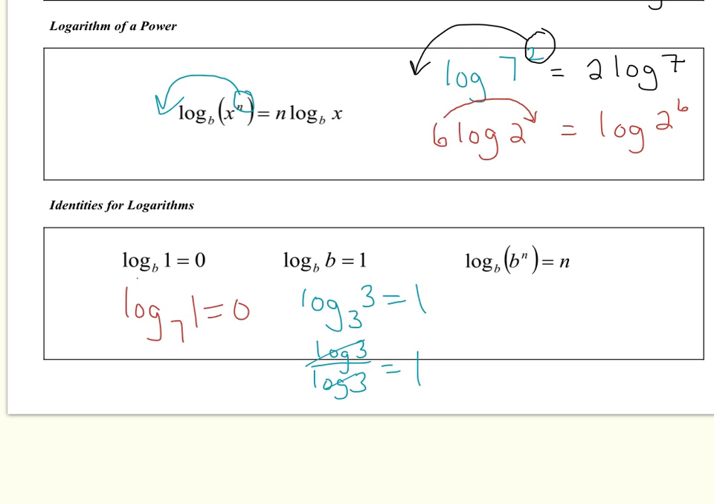Our last one would be log base b of b to the n is just equal to n. So if I have log base 4 of 4 to the 5, I have these two 4s, a base of 4 and then a 4, the answer is just going to be 5.